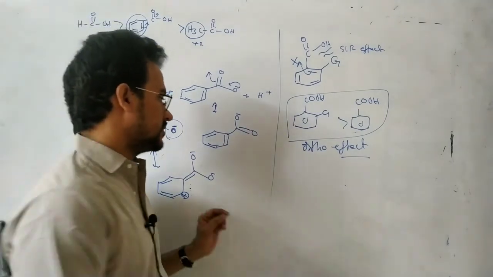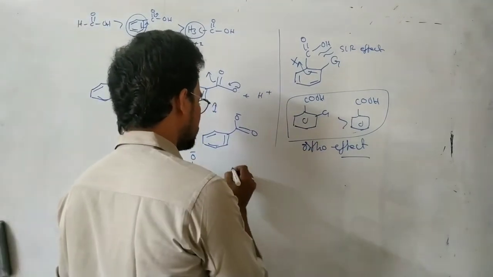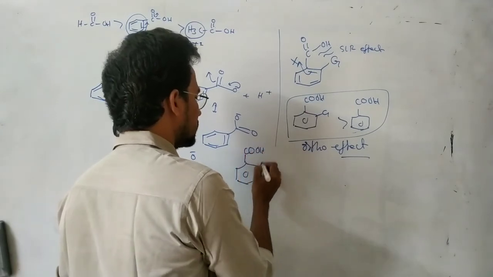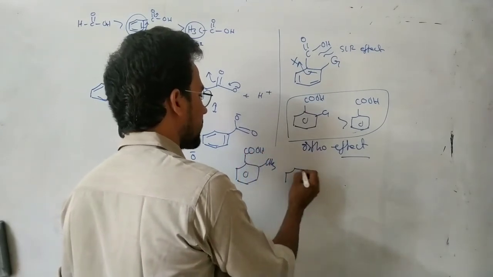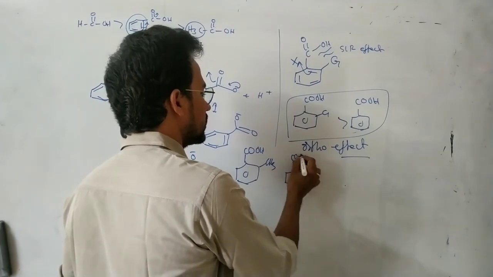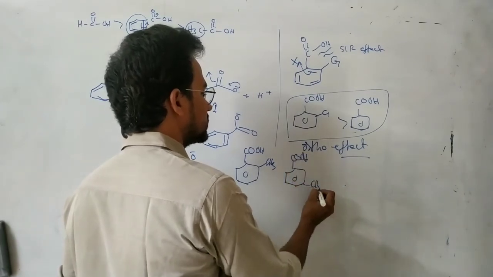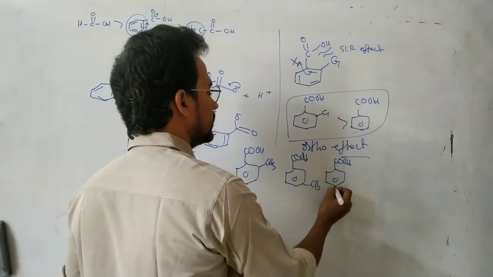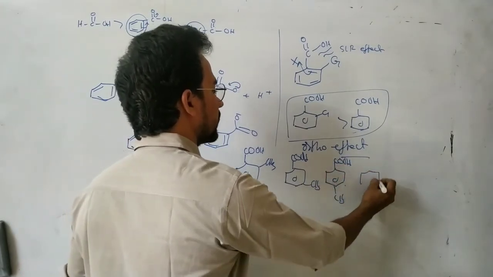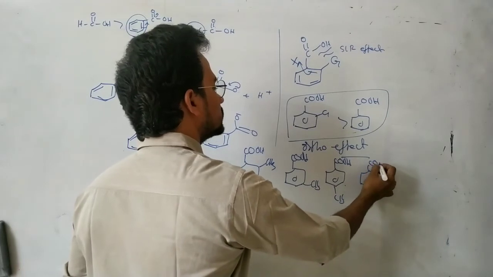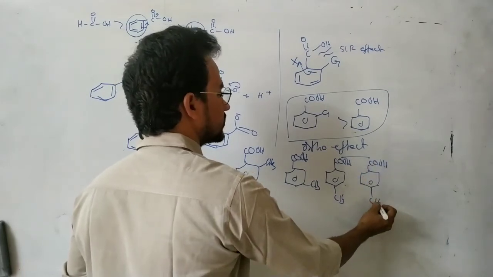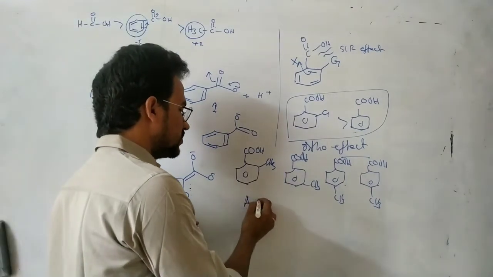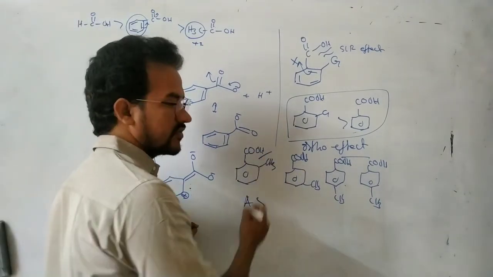Now here, irrespective of nature, see this one. COOH and CH, COOH and CH. Okay, now which is more acidic? This one, A, is the more acidic one because of the ortho effect.